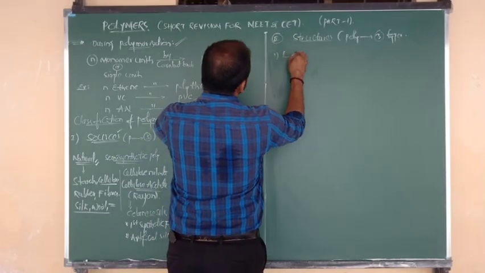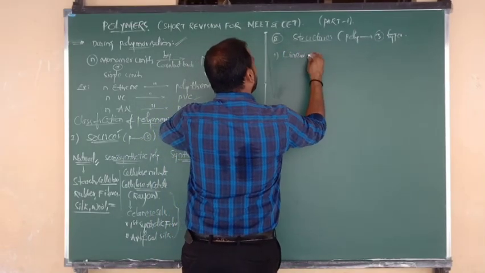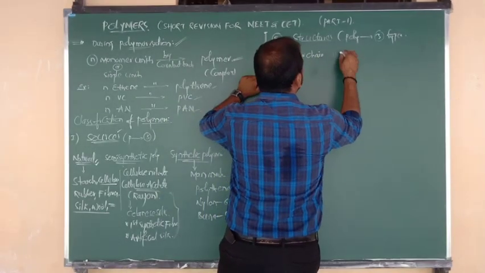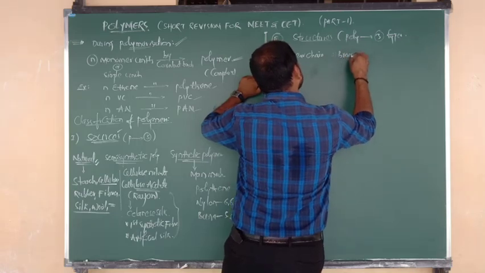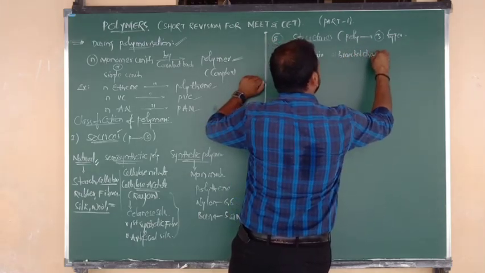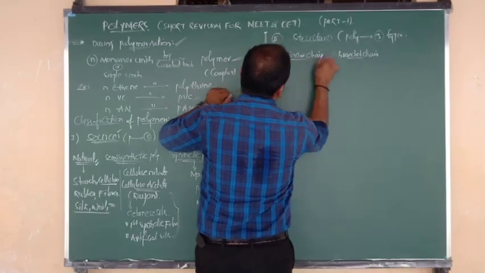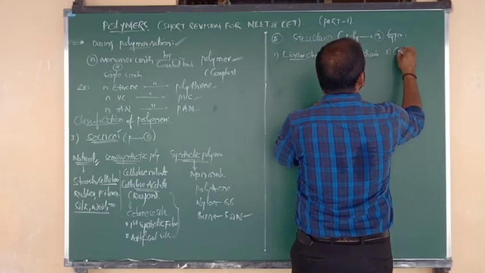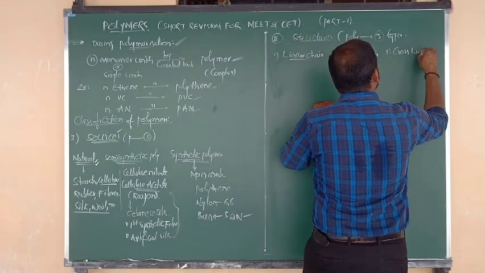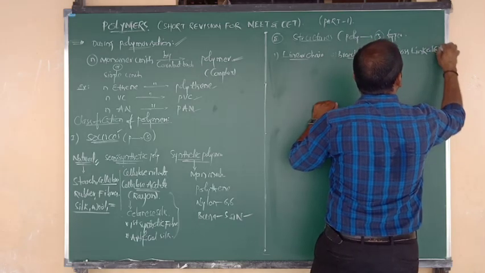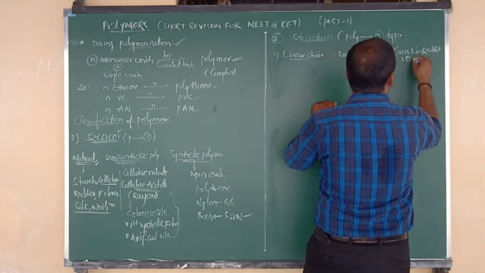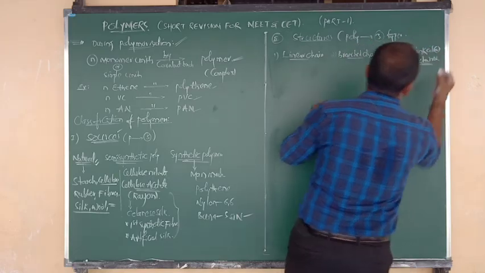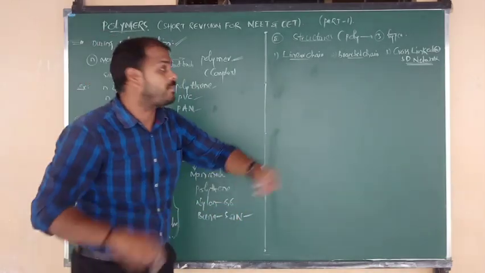In that, number 1 is linear chain polymers, number 2 is branched chain polymers, and number 3 is cross-linked polymers. Cross-linked, and also we can say 3-dimensional, 3D network polymers. Like that it is said, or we can also call it a cage-like polymer.